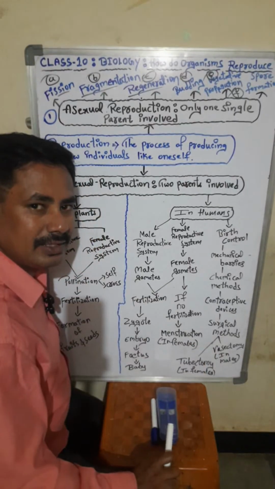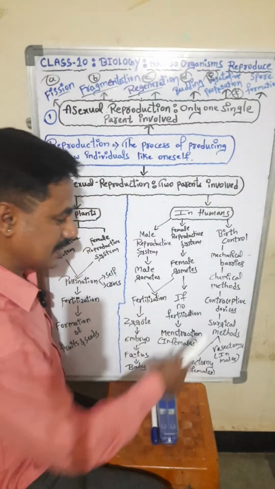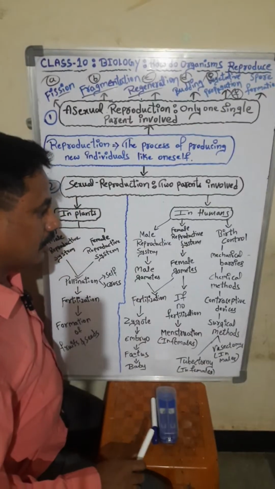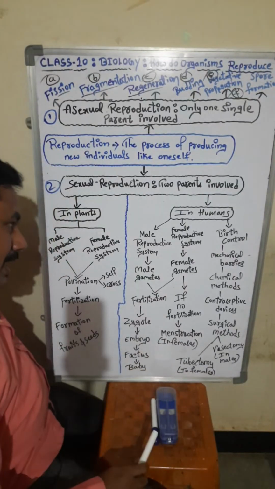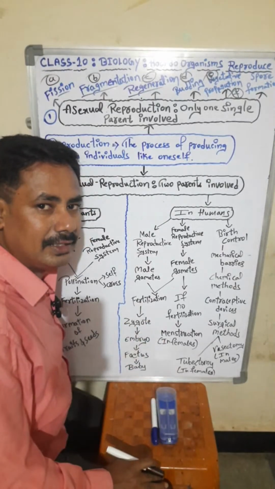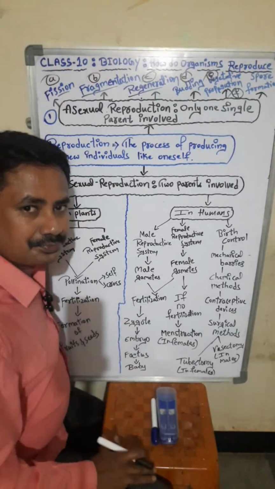Vasectomy. Is it clear? Some words are there that you will not understand suddenly: contraceptive, vasectomy, tubectomy. Some other things are also there. The first time it is a little bit difficult. No problem, very easy. Clear?